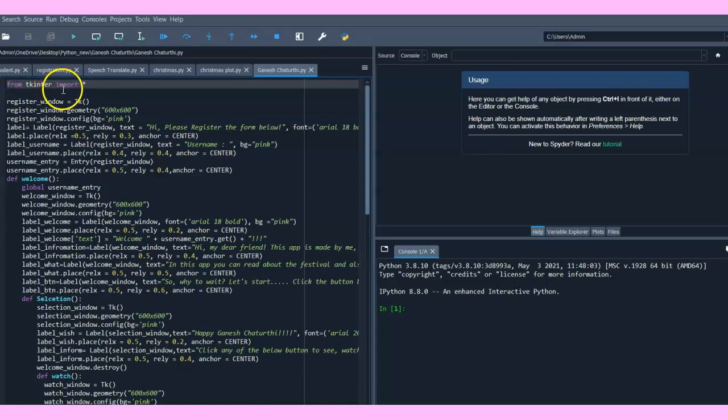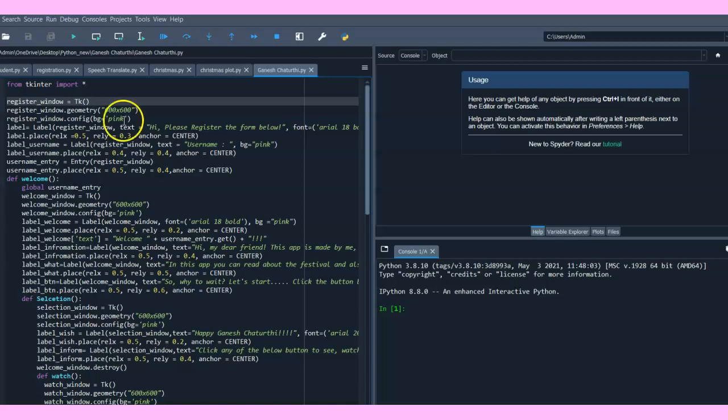From tkinter I am importing everything, and then I am registering a window. This window is stored from Tk and the name is register_window. So now you can see this register_window.